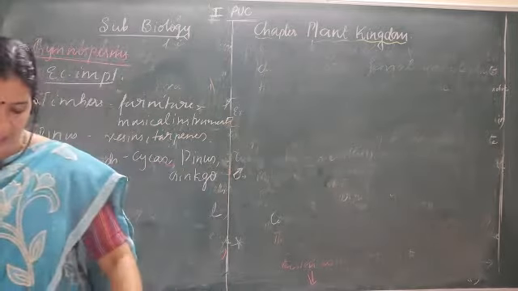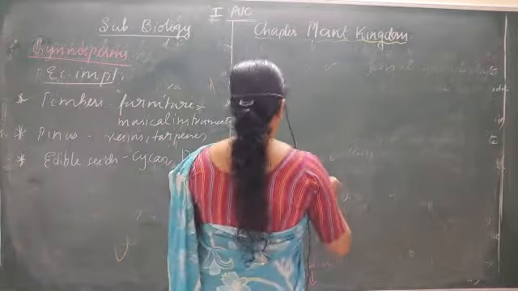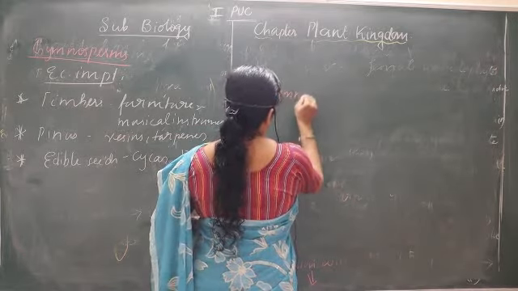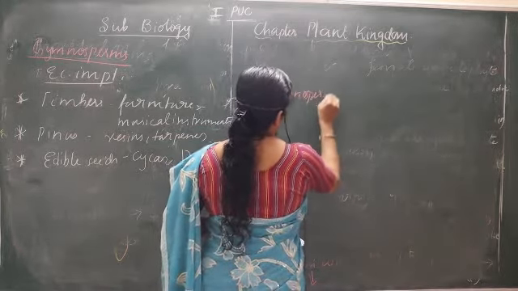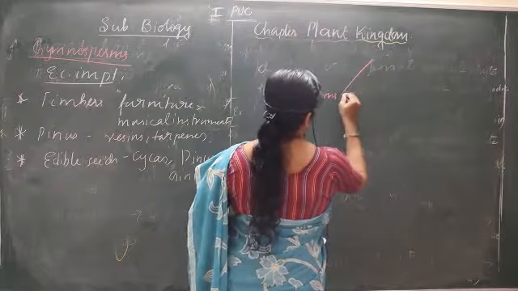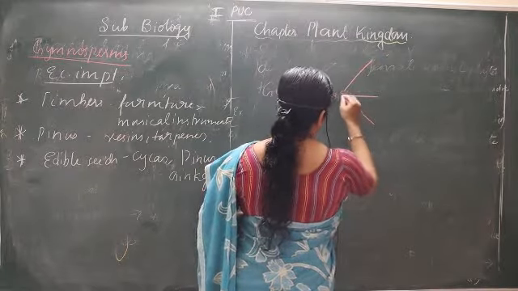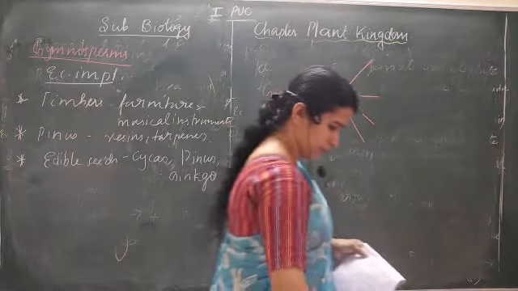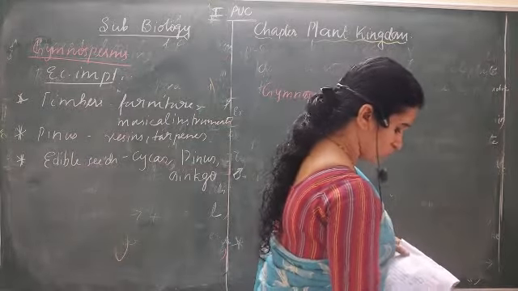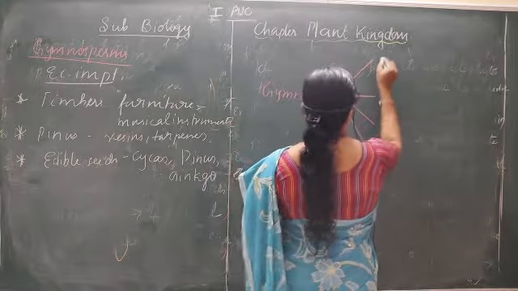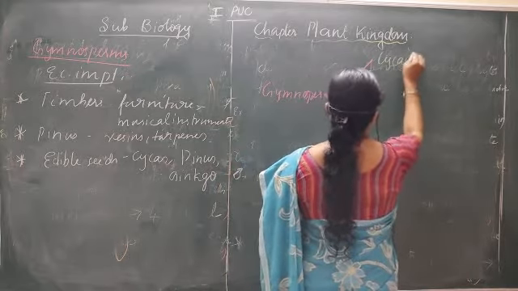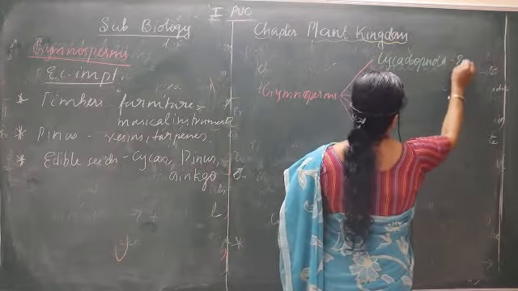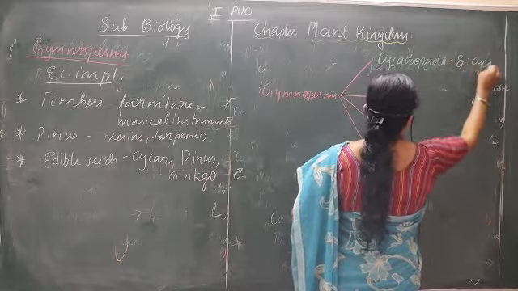Now, classification of gymnosperms. The gymnosperms are classified into, so what are those 4 subclasses? Cycadopsida, example, Cycas.